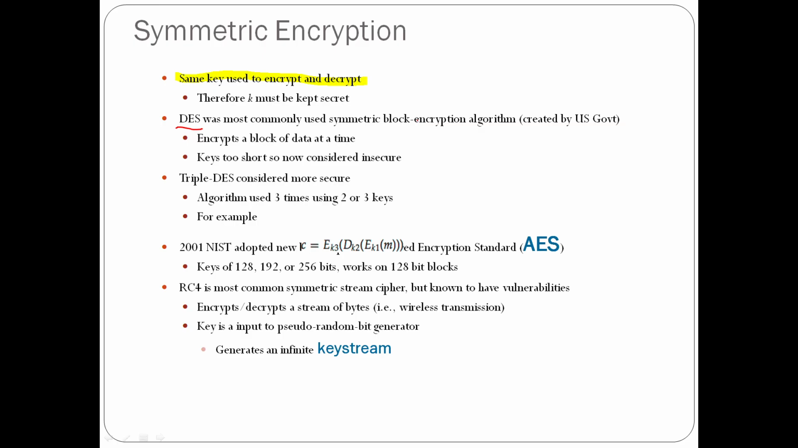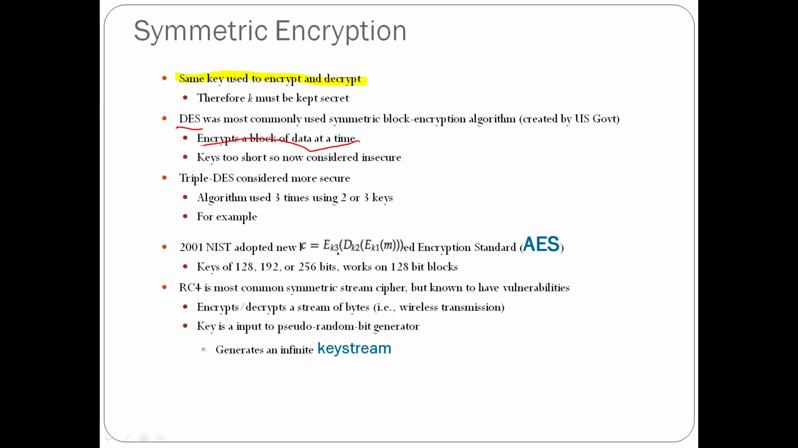So what it will do is it will encrypt blocks of data at a time. Block means it may be 64 bits at a time or 32 bits at a time. Like that, it will encrypt a block of data at a time. The drawback of the DES algorithm is that the keys are too short here, so it is now considered an insecure algorithm.